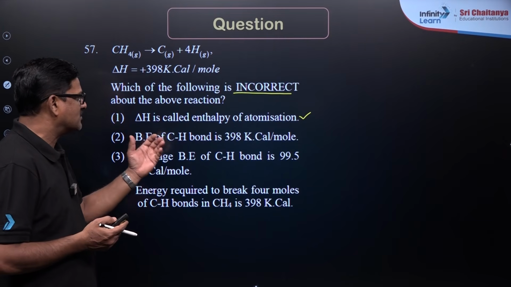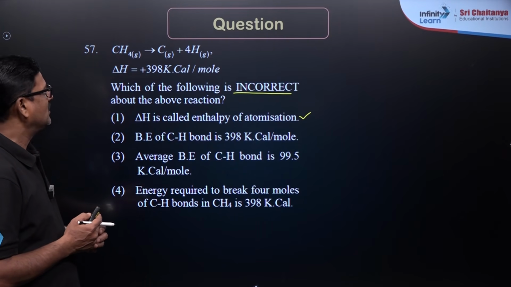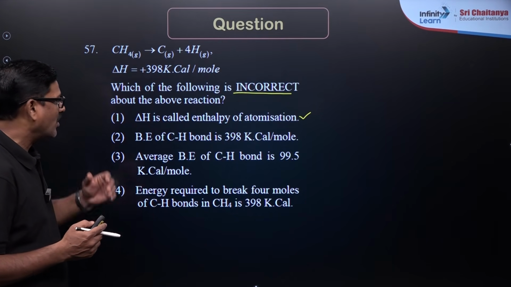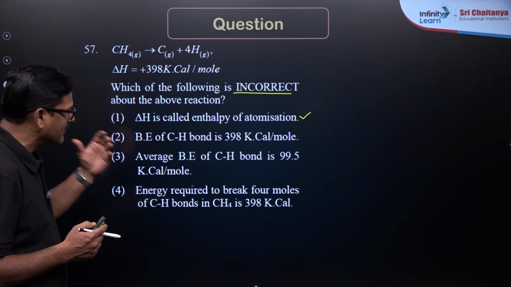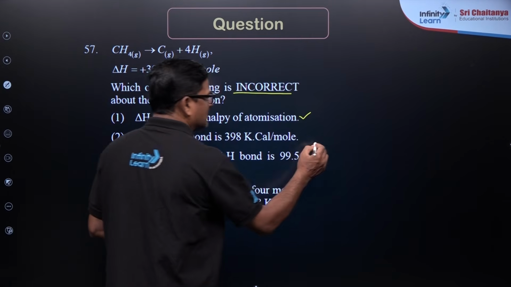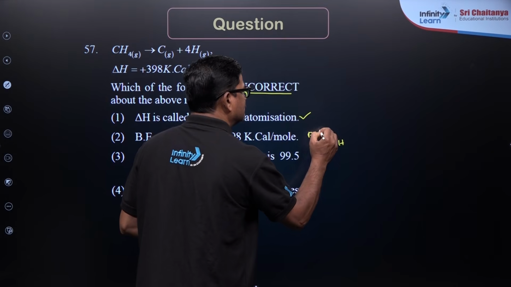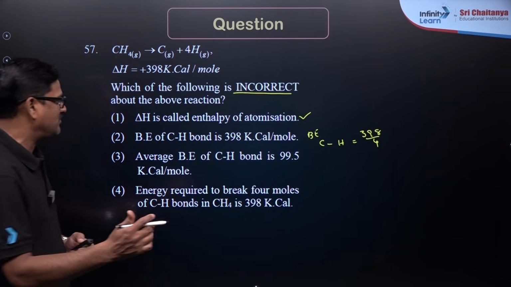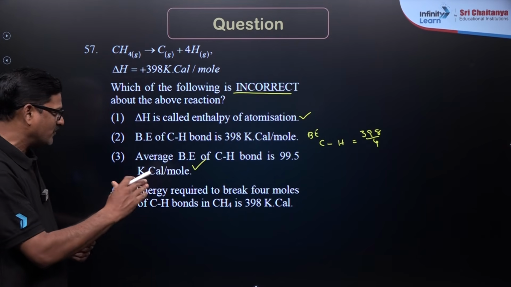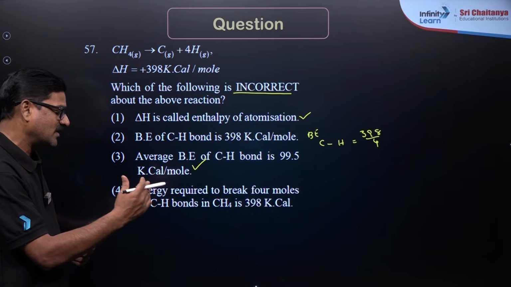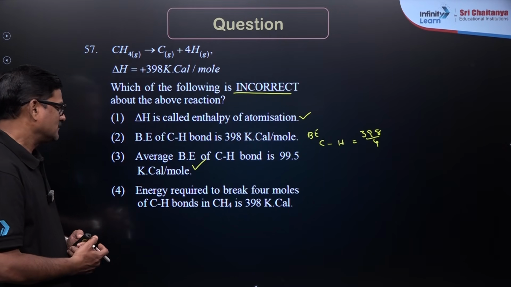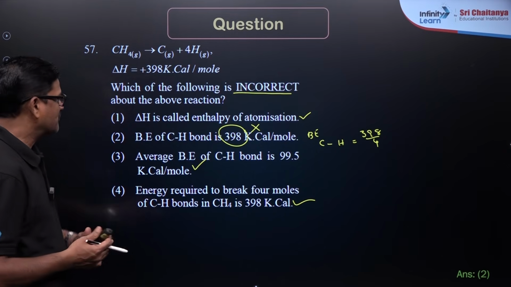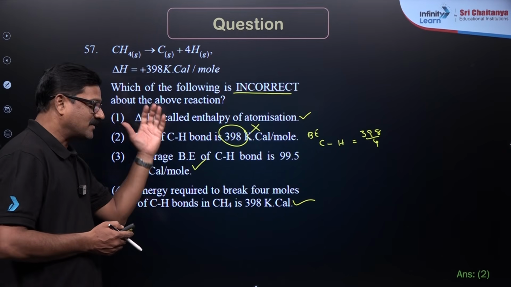Bond energy of the carbon to hydrogen bond is 398 kilocalories. This is actually not calculated like that. The bond energy has to be calculated as an average, so the average bond energy is 398 by 4, which comes to 99.5. It is correct. The energy required to break 4 moles of carbon to hydrogen bonds in CH4 is 398. This is also correct. Which is incorrect? This one is absolutely incorrect, so option 2 is the correct answer for this question.